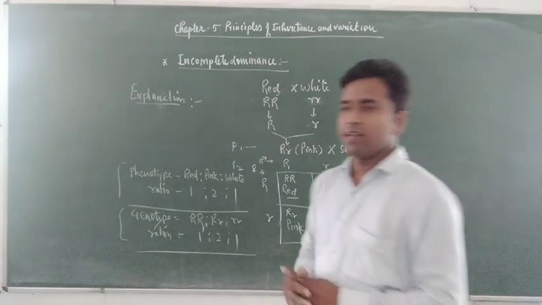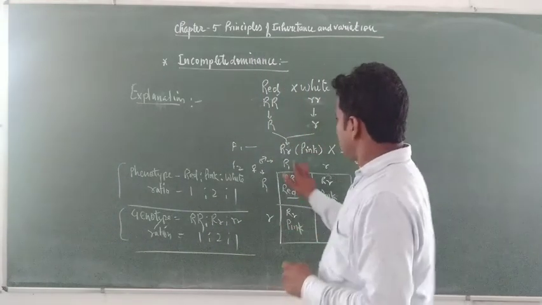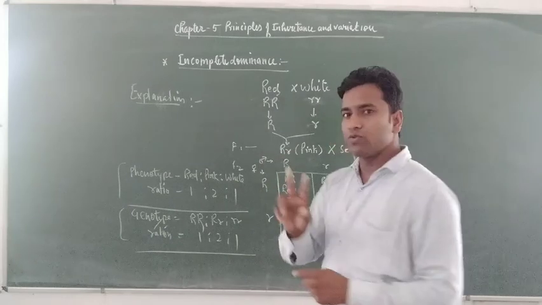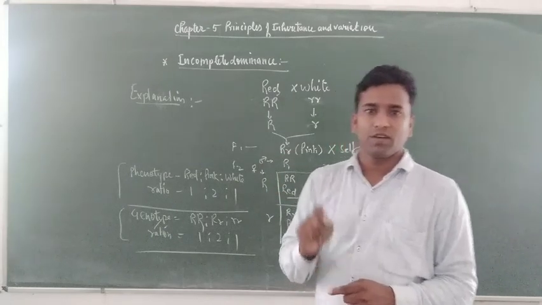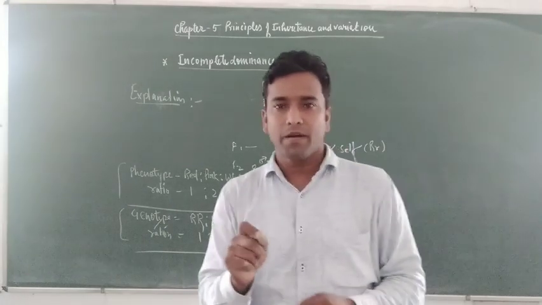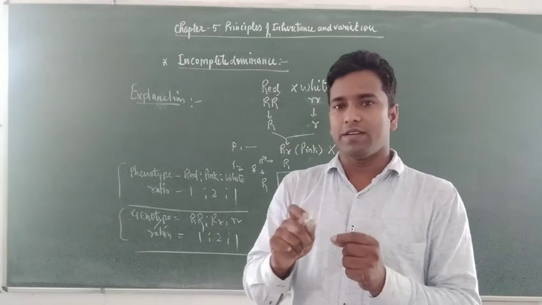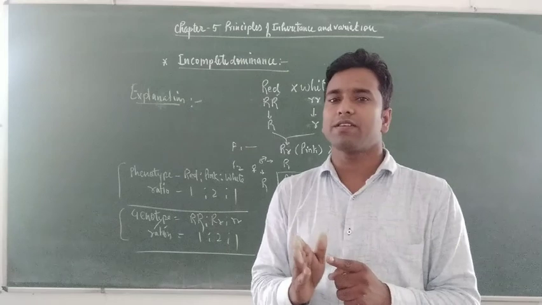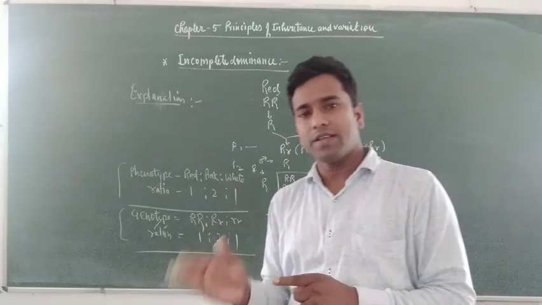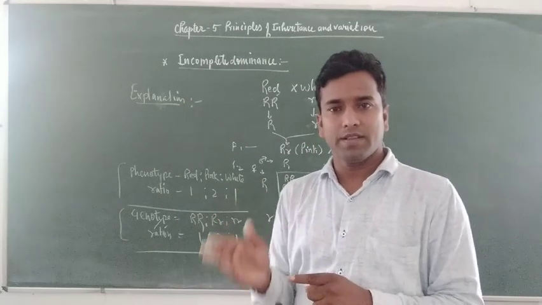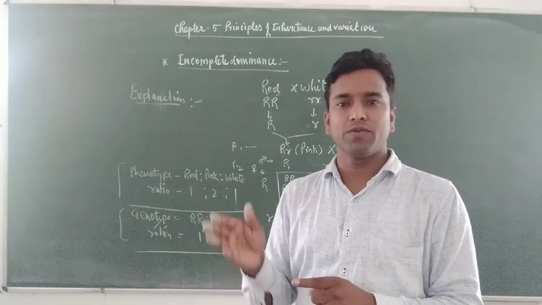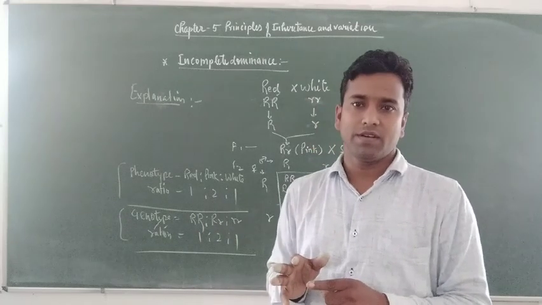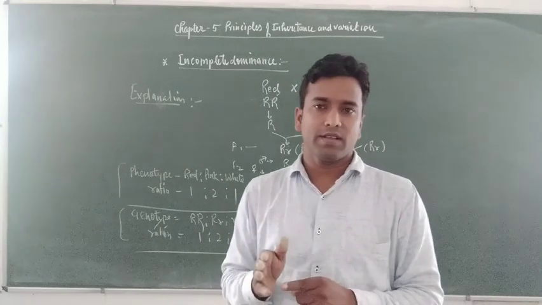Here, the reason behind this is that both alleles have genes. Suppose a dominant allele has a gene that forms an enzyme and suppresses the character of the recessive gene that produces enzymes.